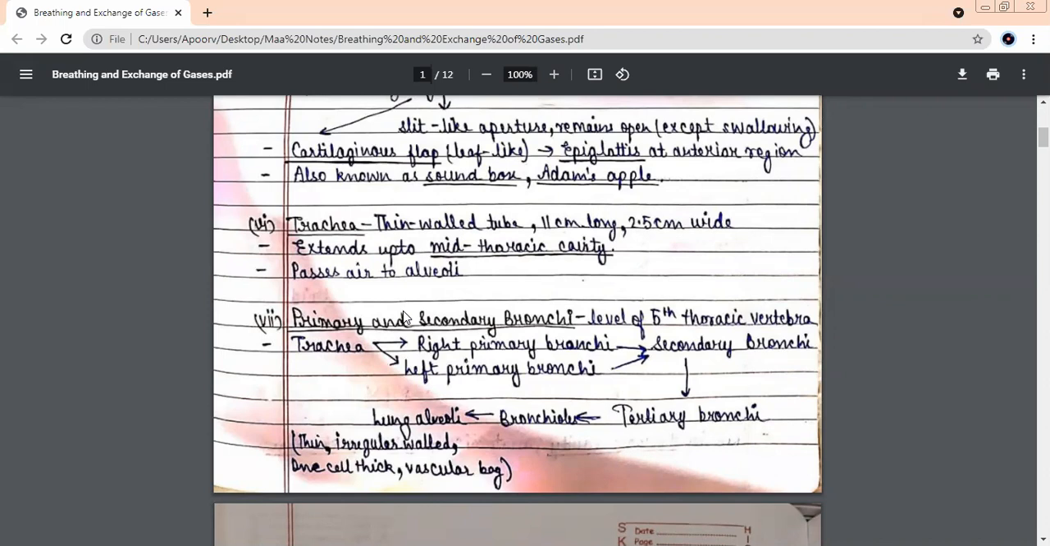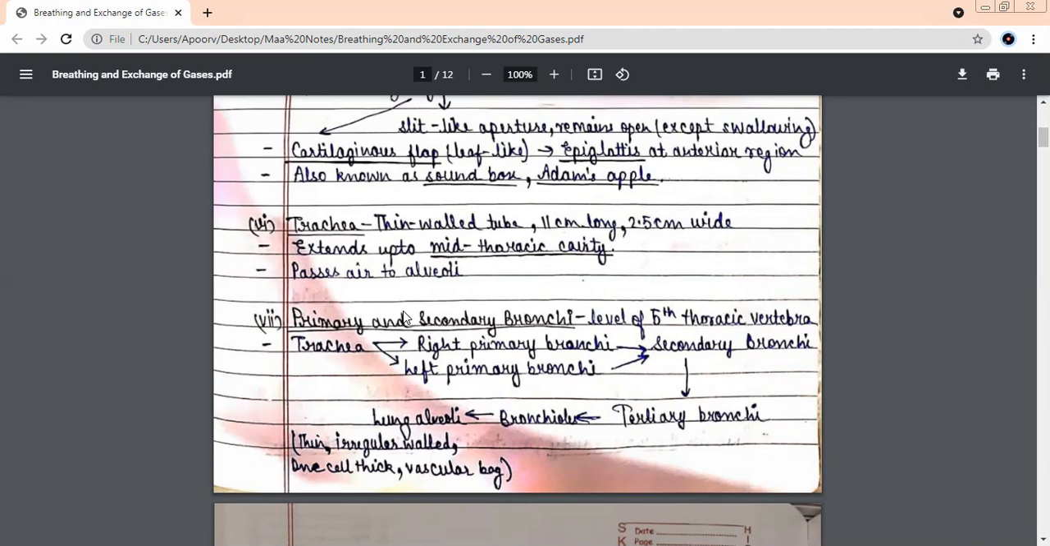This trachea is a single tube. Now the place where the trachea will finish, it will divide into two branches. One will go into the left lung, the other will go into the right lung. So the one which goes into the right lung, that part is known as the right primary bronchus. What is it called? Right primary bronchi.